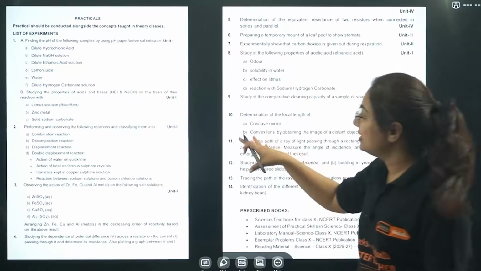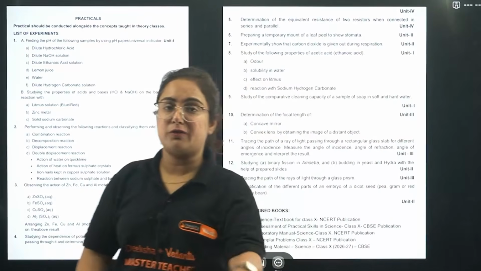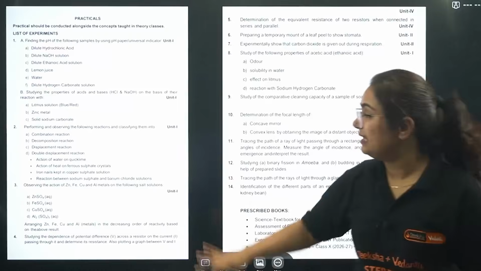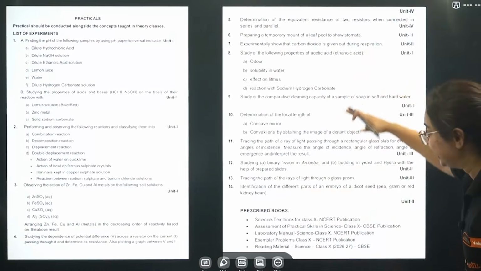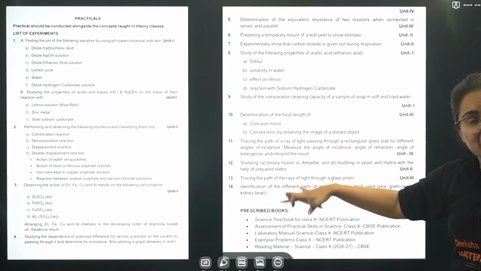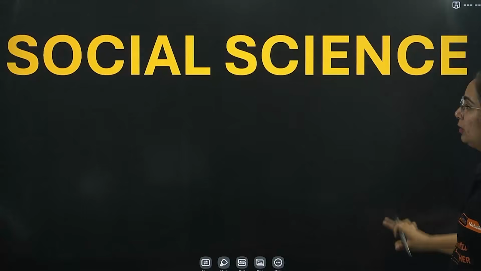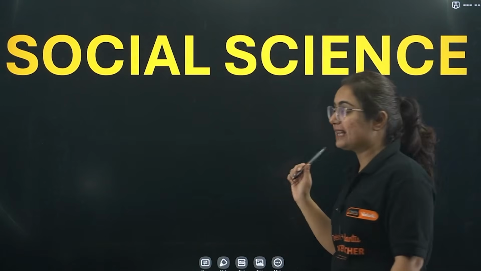Right? Beta, here's the list of practicals. If you are still not aware about that, you have not started making practicals in your school. So here is the list of practicals, around 14 practicals given to you from science itself, which have a detailed description in this curriculum. Now I'm moving to social science, beta.